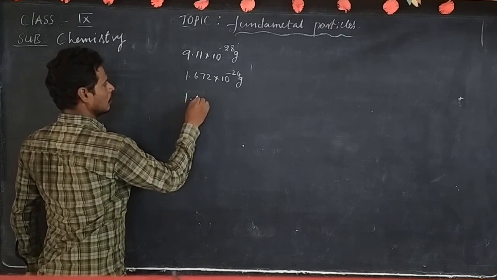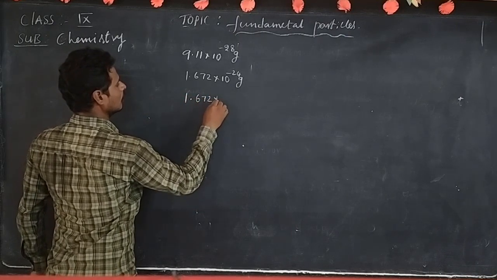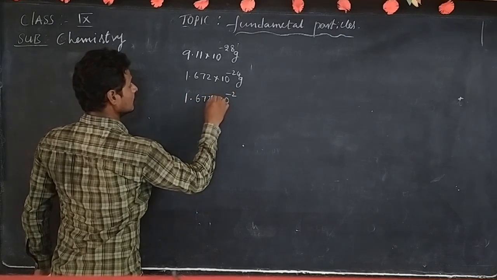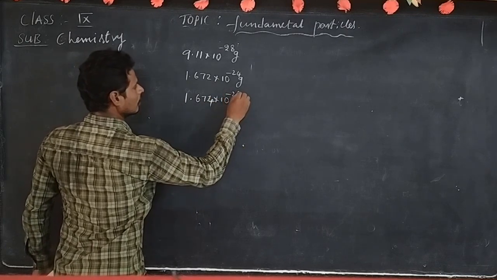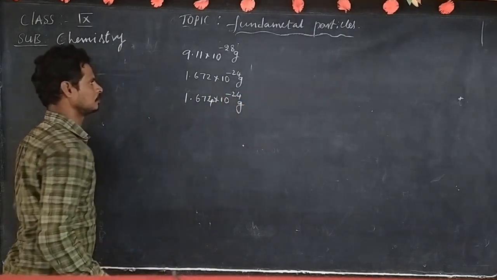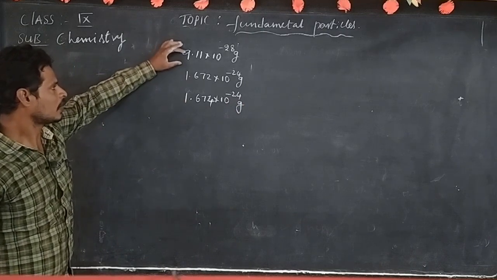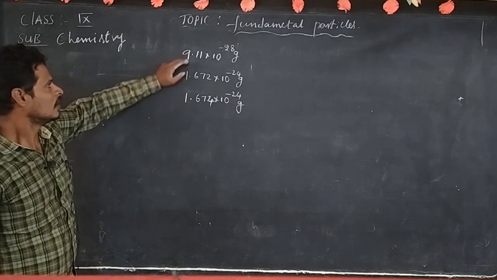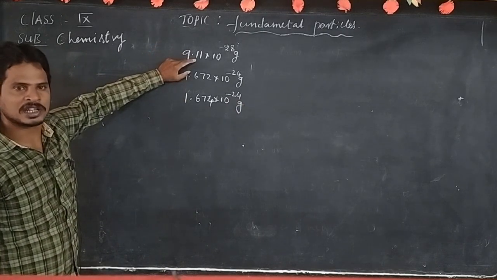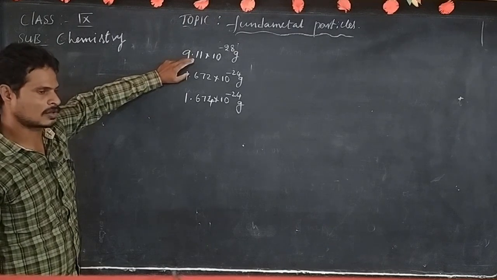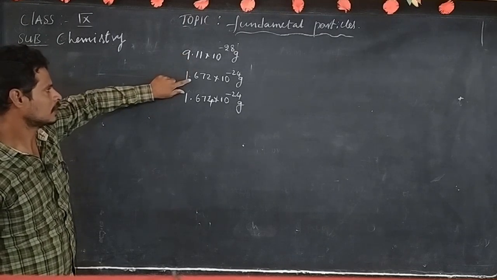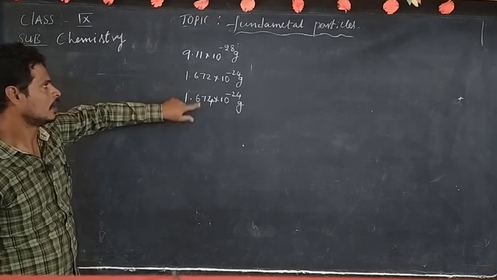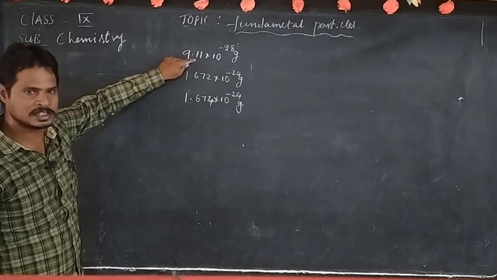Mass of neutron is 1.674 into 10 to the power minus 24 grams. Observe, when we compare these three, the electron's mass is very negligible compared with the mass of proton and neutron.